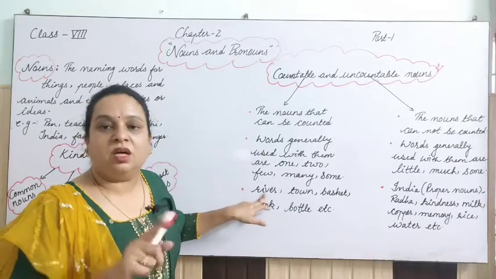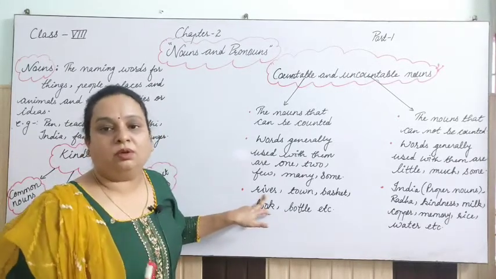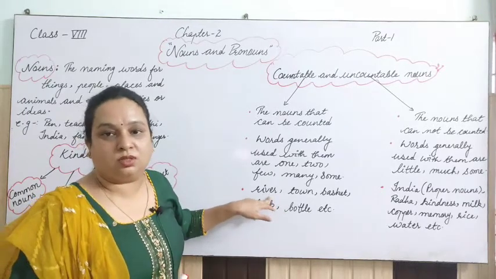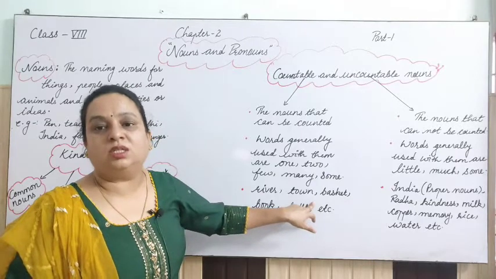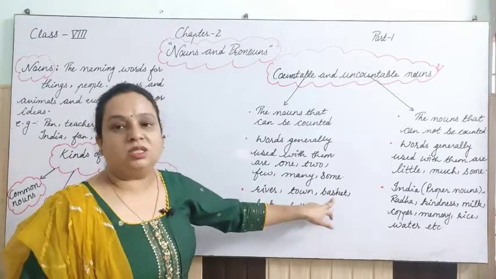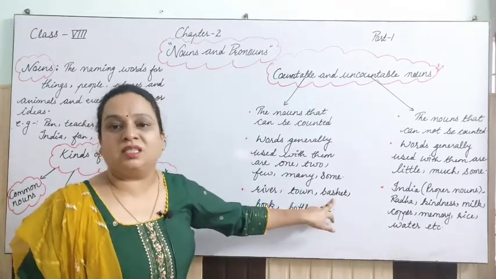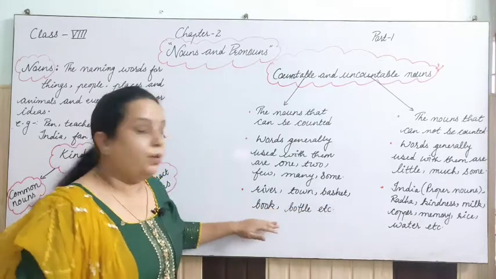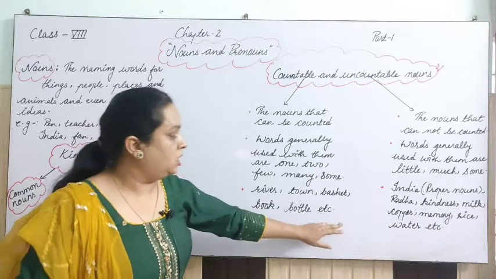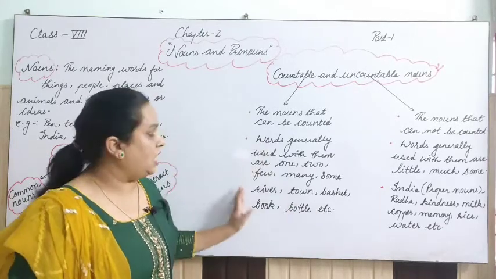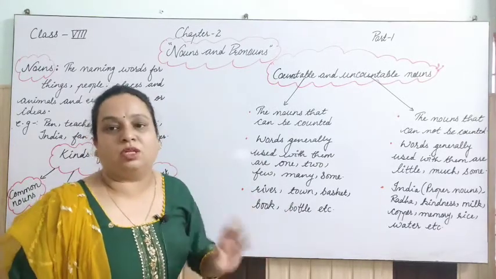River, river singular, and the plural of the singular is what? Rivers. Town, singular, plural of town is towns. Third one is basket, plural of this basket is what? Baskets. Book, books. Bottle, bottles, etc. Okay, so these are the examples of countable nouns.